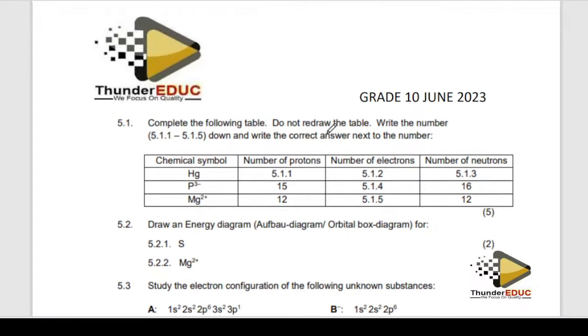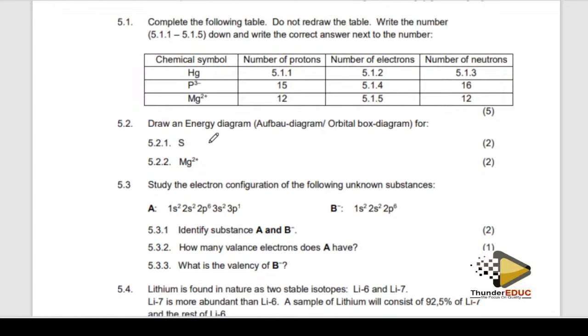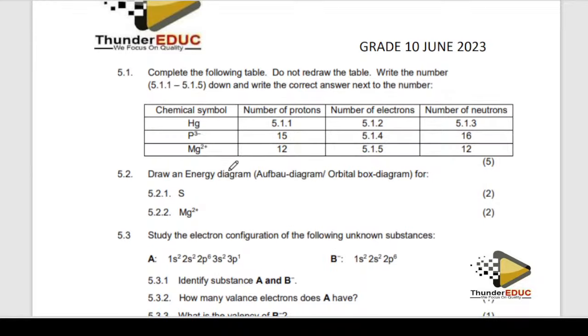Then they are saying, compare the table below. Do not redraw. Okay, sharp. Write down the energy level Bohr diagram or box diagram for sulfur.